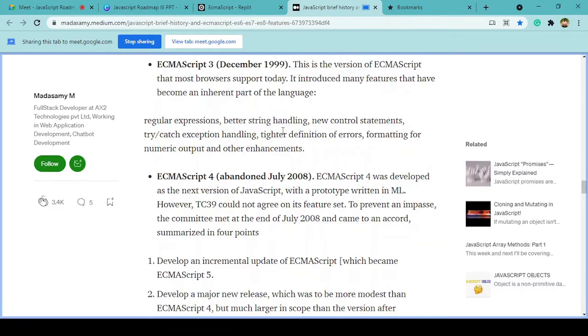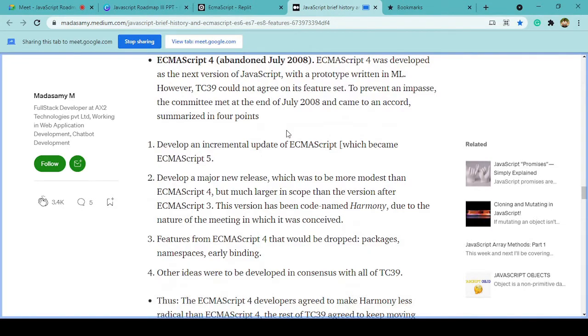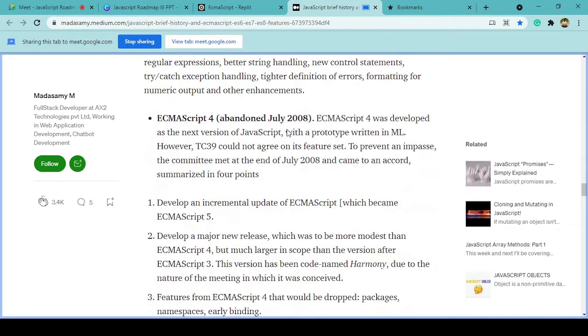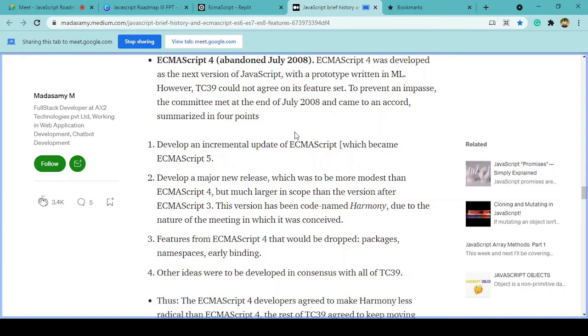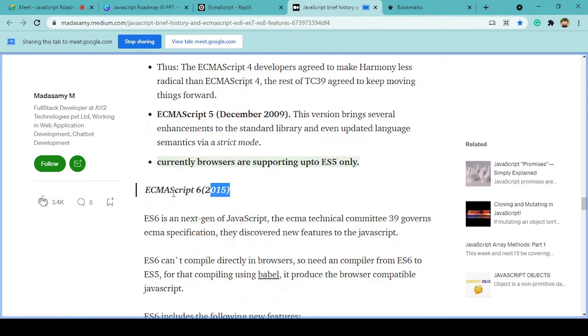Let me show you what you can see in this blog post: there are a lot of numbers, ECMAScript 1, 2, 3, 4. These are nothing but versions of JavaScript which came over the years, and the community planned to roll out a new feature every year. So it was ECMAScript 5 and ECMAScript 6, which brought a lot of new features into JavaScript, which at this point is very similar to any language like Python or Java that we use in other software development fields.